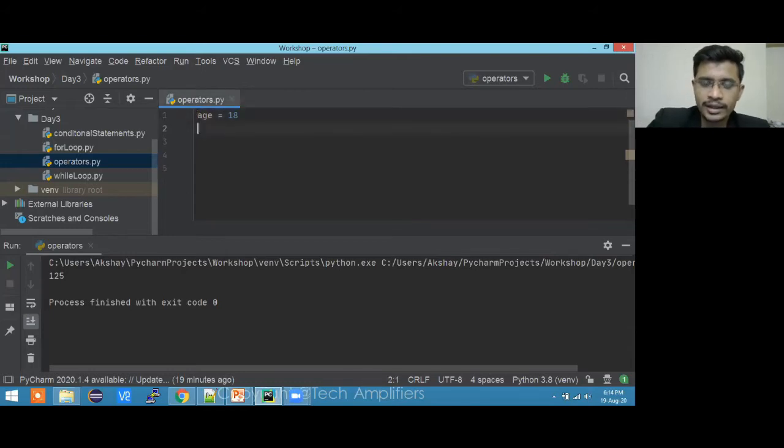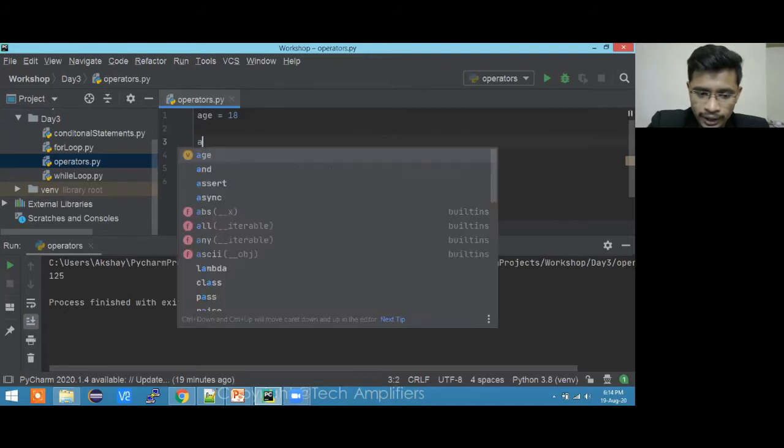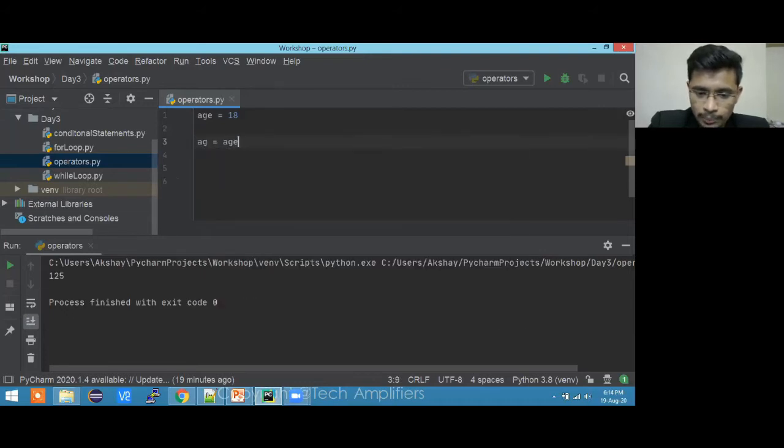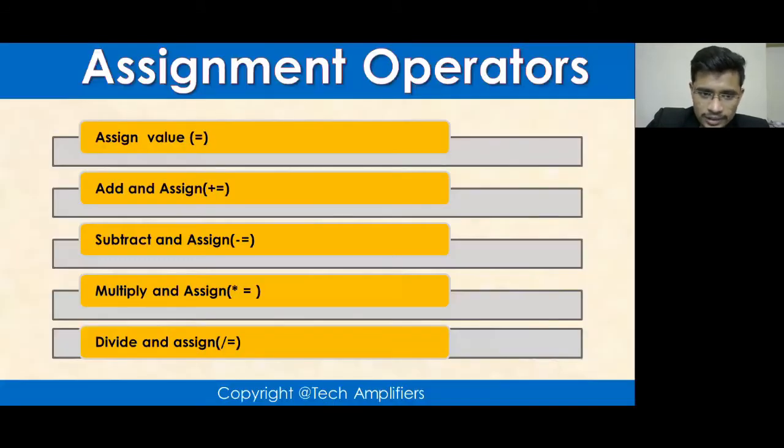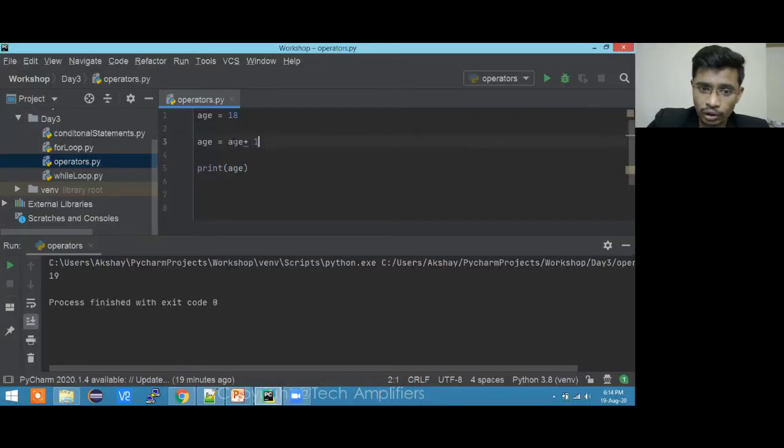Next year, suppose I wanted to increase the age of this person. I'll do age is equal to age plus 1. The spelling was wrong, so here we go, this is our age. This is what I wanted, but using the add and assign operator, which is shorthand for this particular operation.